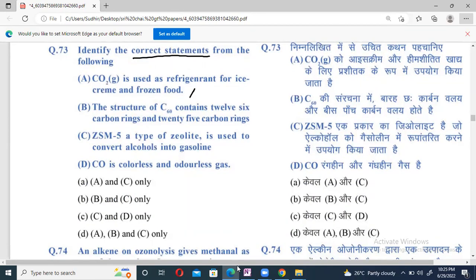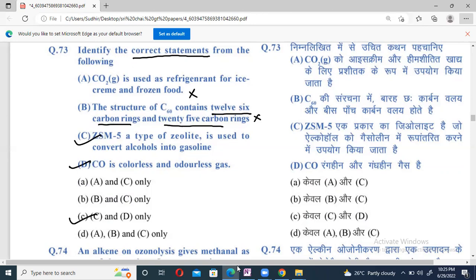No. Structure of C60 contains 12 six-carbon rings and 25 five-carbon rings. No, beta. Please check the NCERT group 14 elements, fullerenes. ZSM-5 is a type of zeolite used to convert alcohol into gasoline. Yes. CO is colorless and odorless. Yes. Answer is CD. Option C is correct.